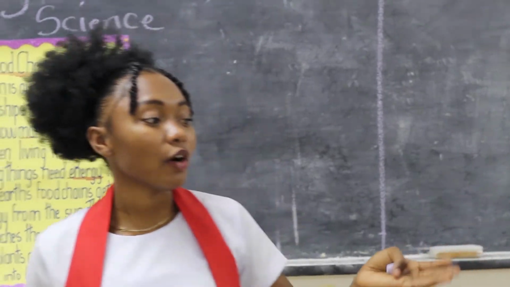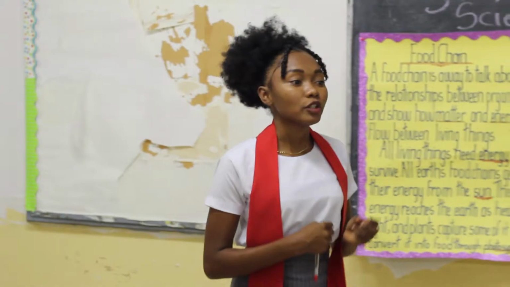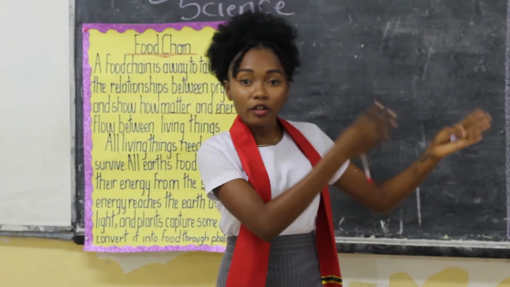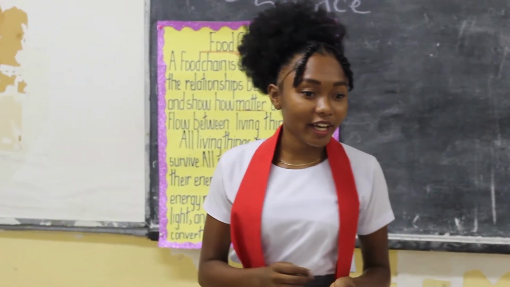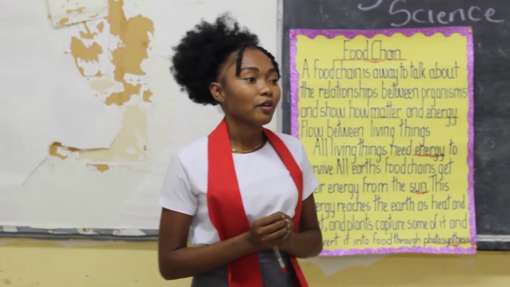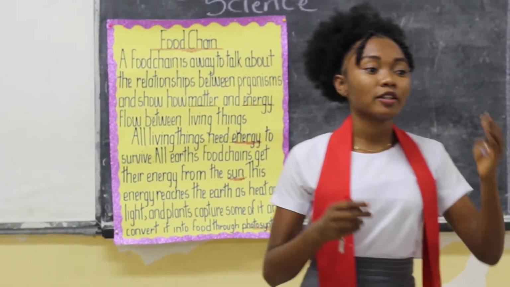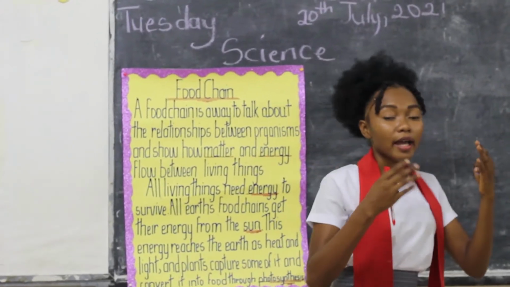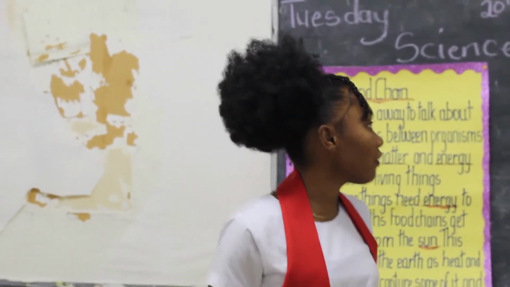Anybody else? Okay, Jessica. Jessica is saying that in the video, she saw other animals eating other animals, right? Different animals eating each other. Very good. One more person. What did you see in the video? Very good. Yes, Rachel. Rachel is saying that in the video, the plants got their energy, right? Make their food using the sun's energy. Right? Good. Give yourself a round of applause.